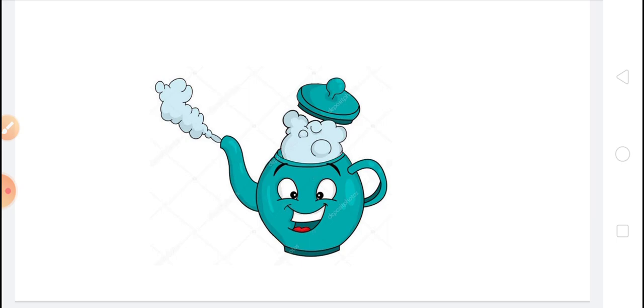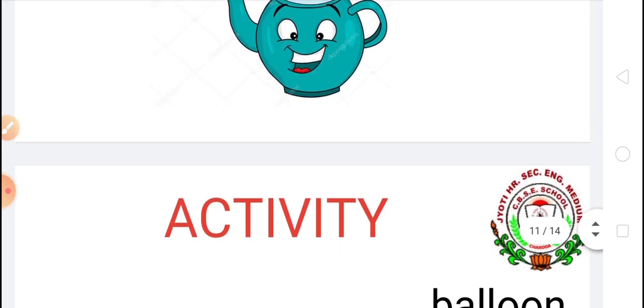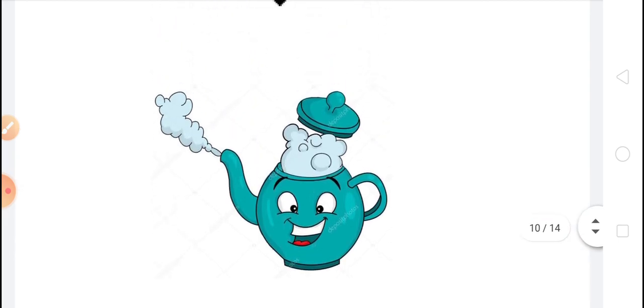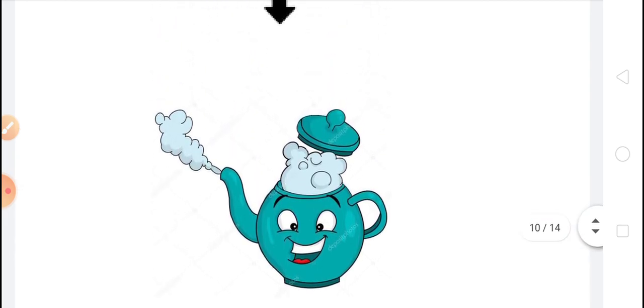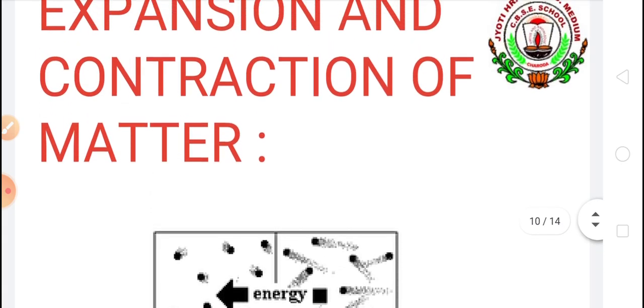This is because of heating. The lid expands and opens up easily. And this process of increase in size on heating is called expansion.